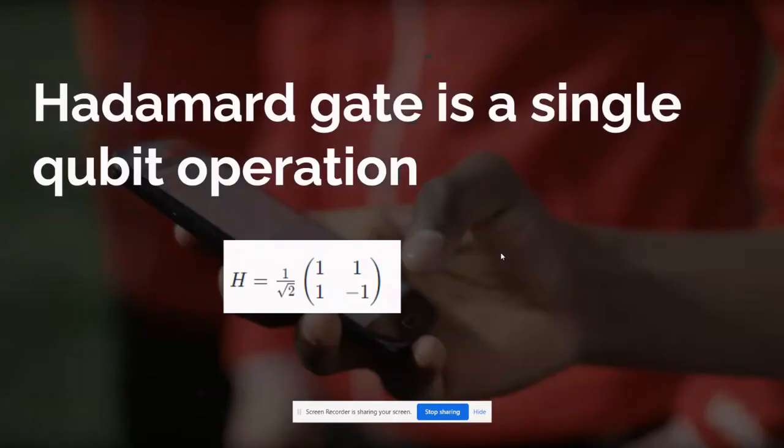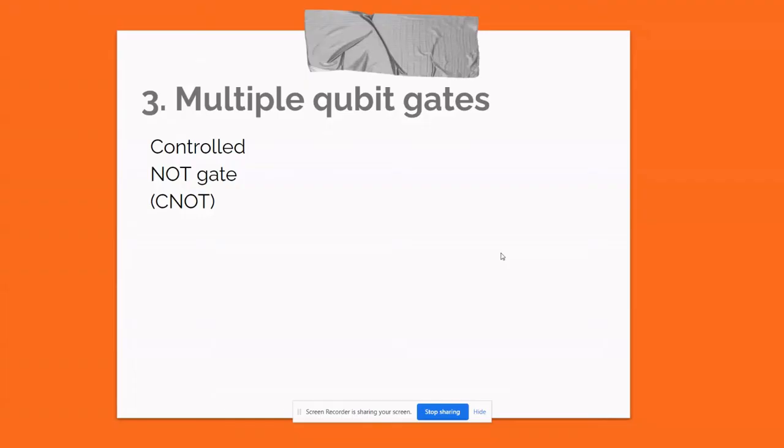The Hadamard gate is another important gate. The Hadamard gate is also a single qubit operation. It will convert a qubit of state 0 into alpha 0 plus beta 1, and a qubit of state 1 into alpha 0 minus beta 1. So the Hadamard gate will convert a basis state to somewhere in the middle of both states. So it is also a very important gate.